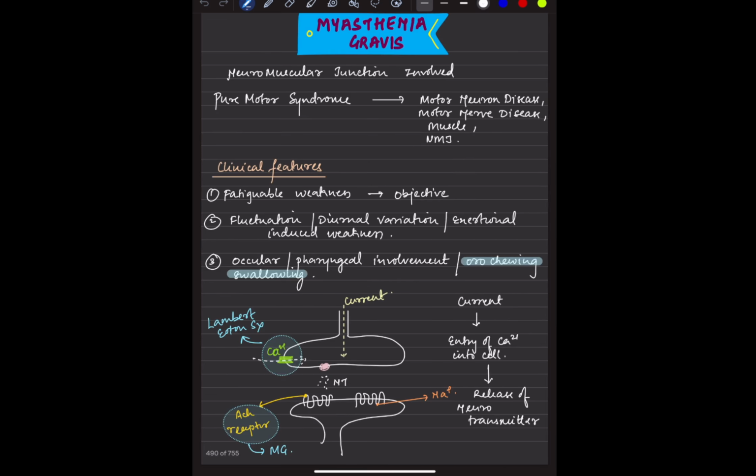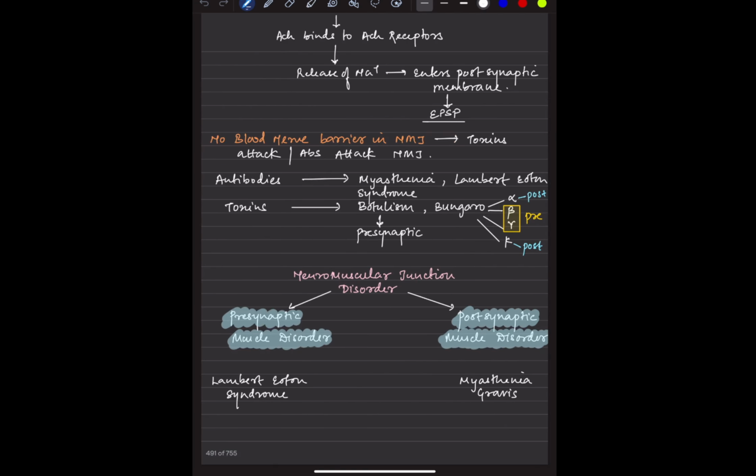So when it comes to calcium channels being defective for some reason, including antibodies to them, that is Lambert-Eaton syndrome. And mostly it is related to small cell carcinoma of the lung. When it comes to myasthenia gravis, it is the acetylcholine receptors which are getting destroyed because of the antibodies that are formed against them.